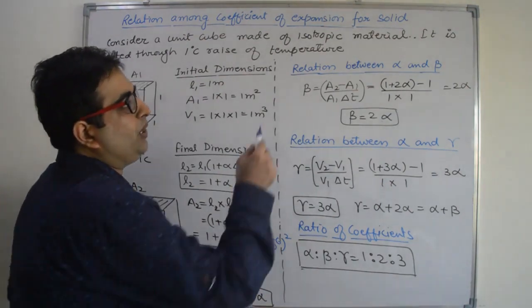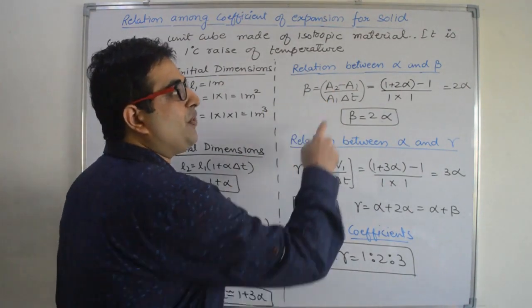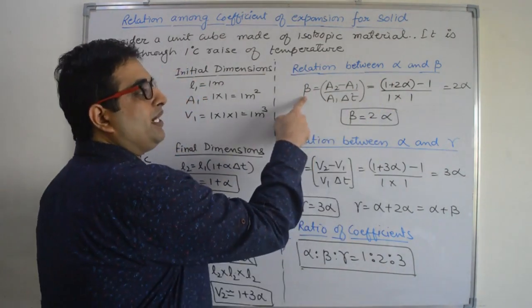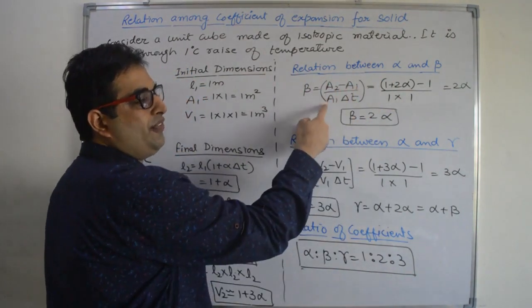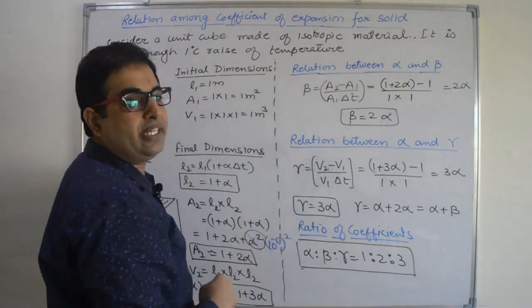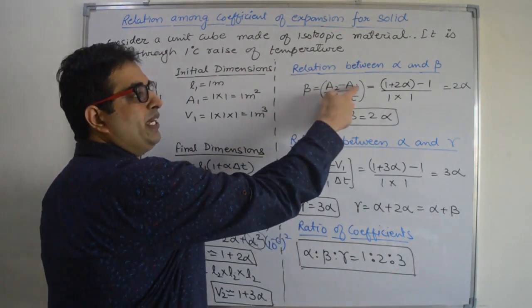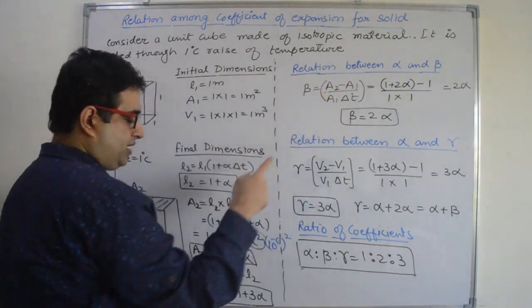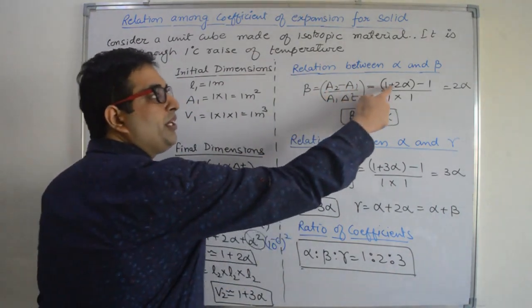Right? Now let us find out the relation between alpha and beta. Beta definition is change in area divided by original area into increase in temperature. A2 minus A1 divided by A1. A2 is 1 plus 2 alpha, put it here.